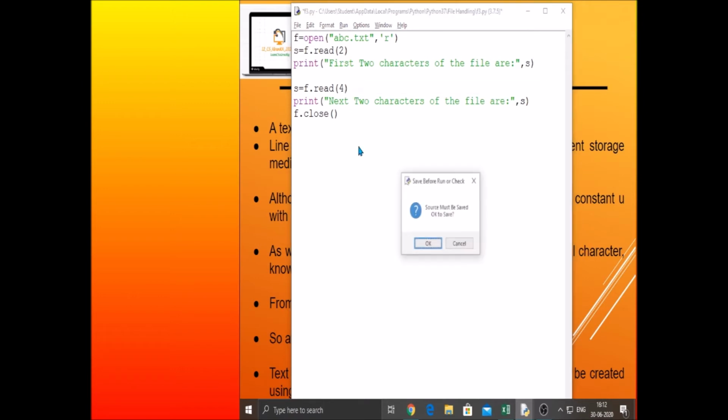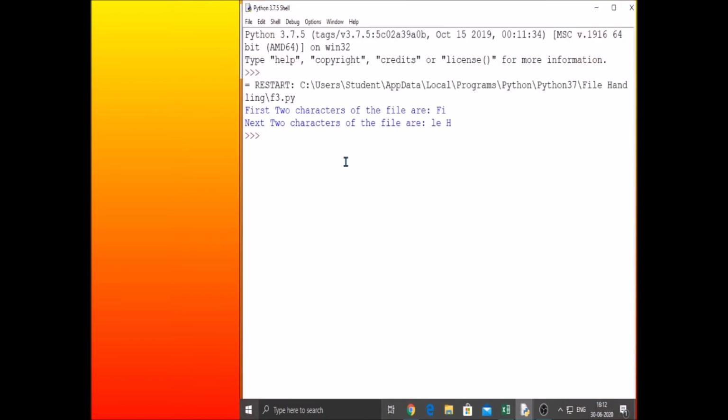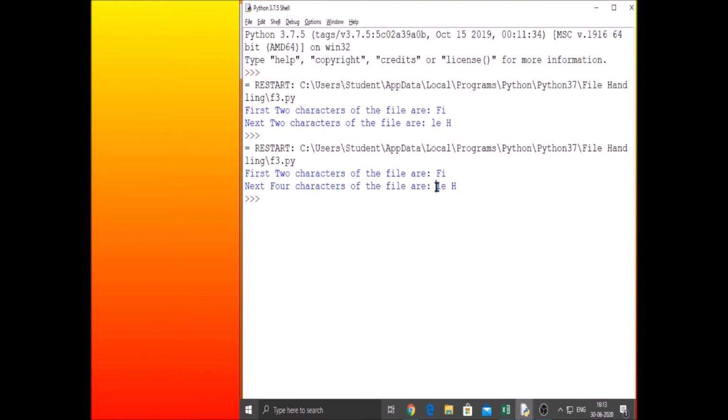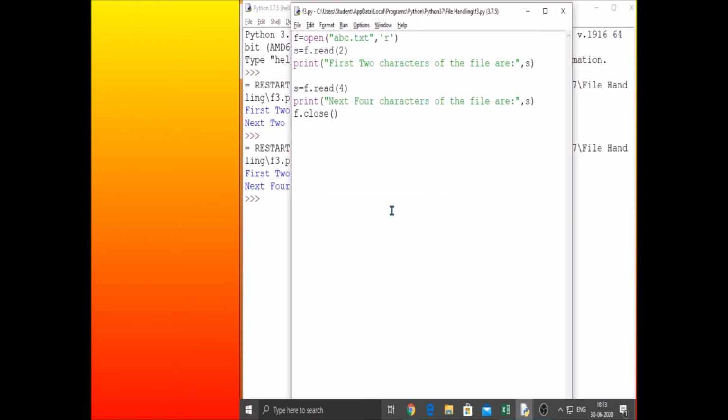Now let's look at the output. Next four characters. What are the next four characters? "Le", space, "H". Space is also one character. Is it clear? This is how we can perform a read operation of as many bytes as you want from the current position. But see, wherever my cursor is, from there only I am able to read.